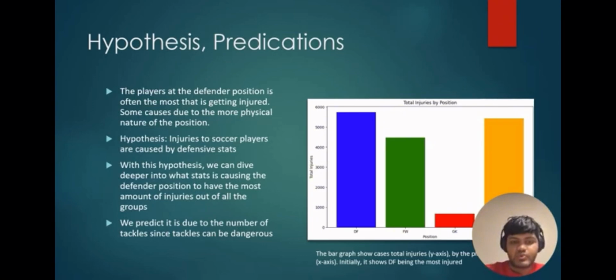So immediately we came up with a hypothesis that the statistics that cause injuries the most are defensive stats, because defenders are hurt the most. So we believe that defensive stats are the ones causing most injuries to players.